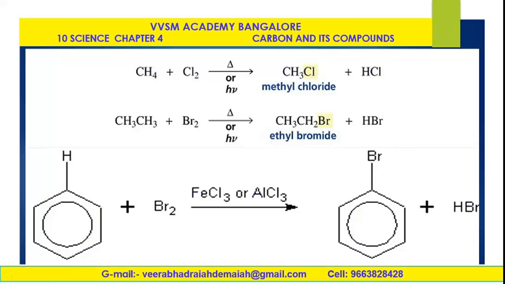Next, coming to methylation, the reaction mechanism is given in the slide. CH4 chlorination in the presence of sunlight, that is UV radiation, h nu, gives methyl chloride, and hydrogen chloride is liberated. Similarly, ethyl reacts with bromine in the same condition, giving ethyl bromide and hydrogen bromide. Similarly, benzene, in the presence of ferric chloride or aluminum chloride and bromine, undergoes bromination to give bromobenzene. So these are very important reactions.